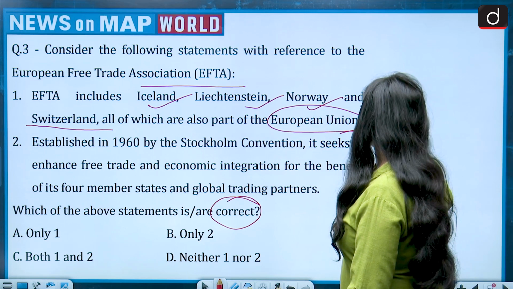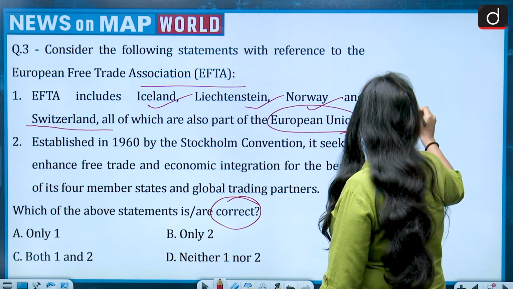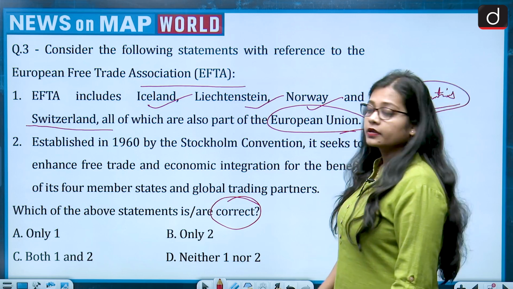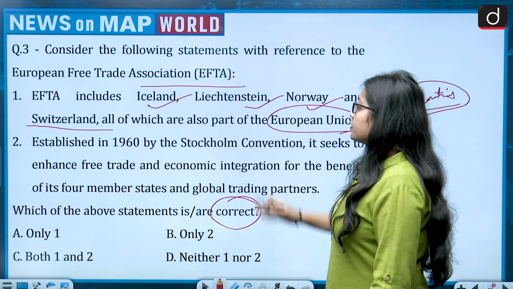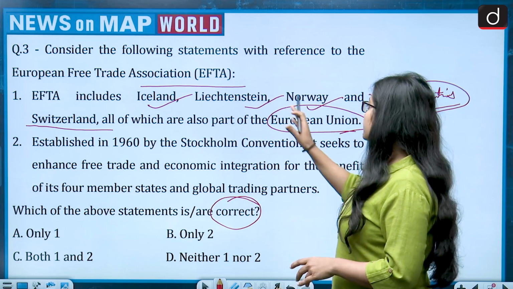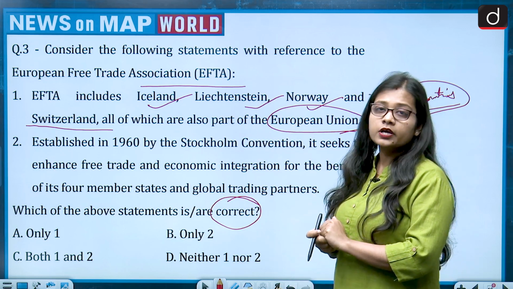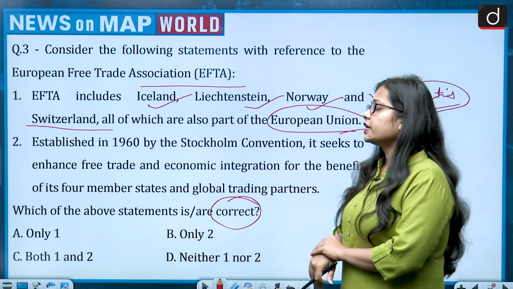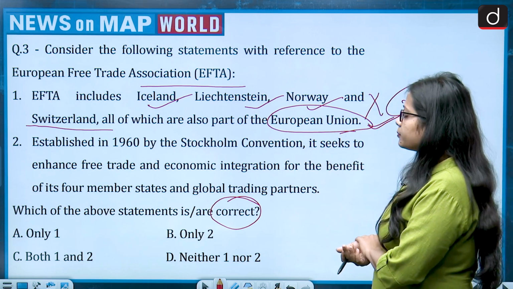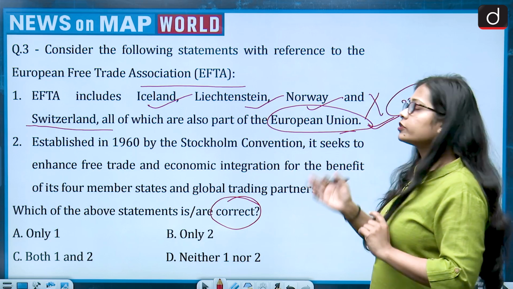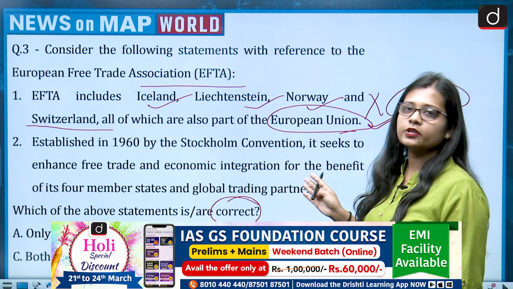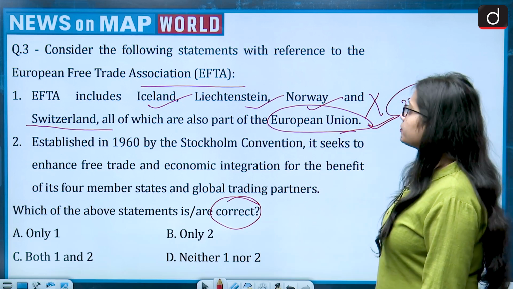If we talk about the European Union, it is a union of 27 countries. Switzerland is not part of the European Union, and all the other countries also are not part of the European Union. So the statement says EFTA includes Iceland, Liechtenstein, Norway and Switzerland. This much is correct. While the second part says all of which are also part of the European Union, this is incorrect. All of them are not part of the European Union. Switzerland is not part of the European Union. So the statement becomes wrong.